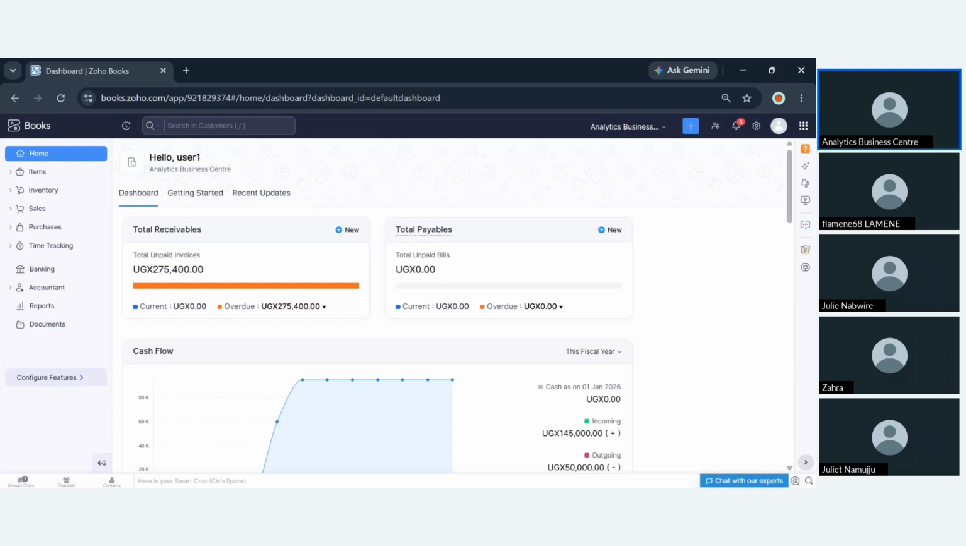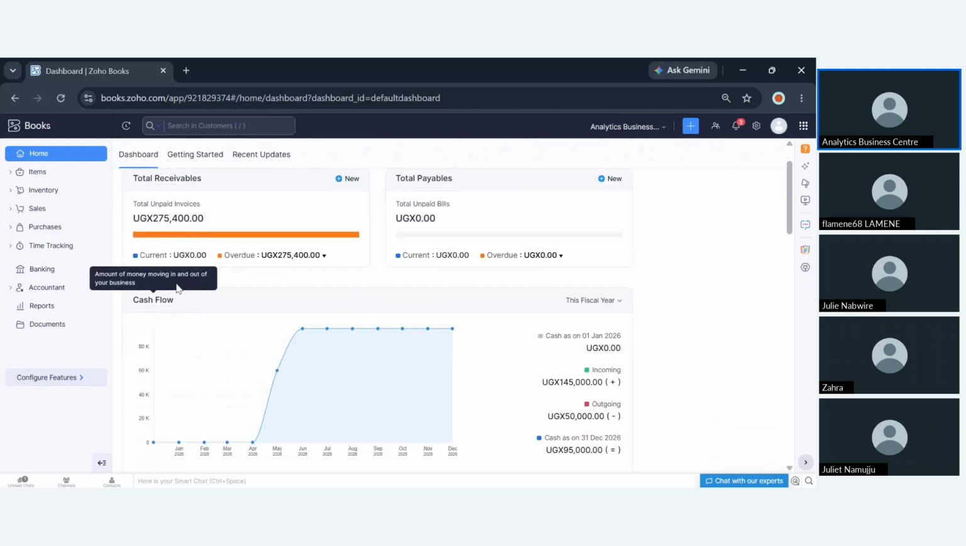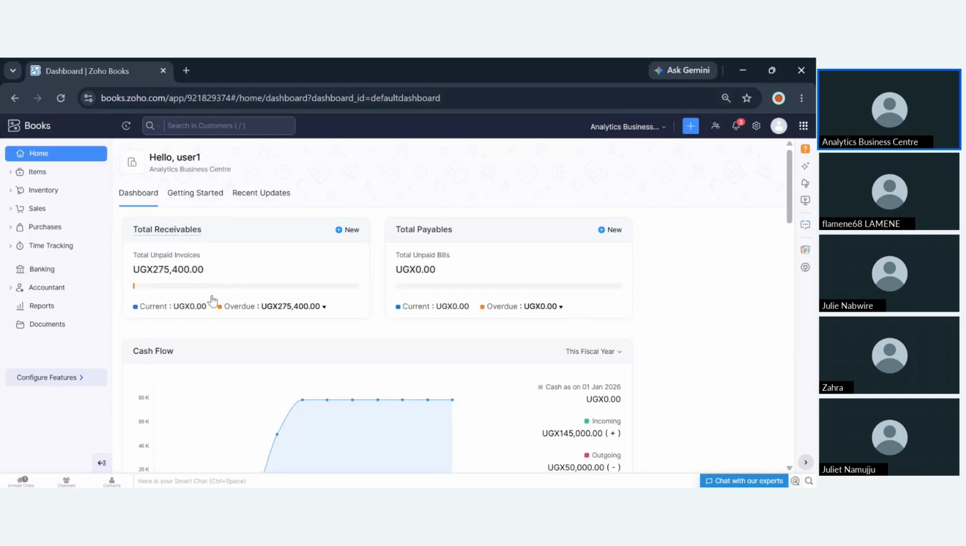And also it will help you in your day-to-day reconciliation. We have this feature called banking. So let's say you want to reconcile those accounts. It has an automated reconciliation module built in, so you'll be able to reconcile your accounts seamlessly.